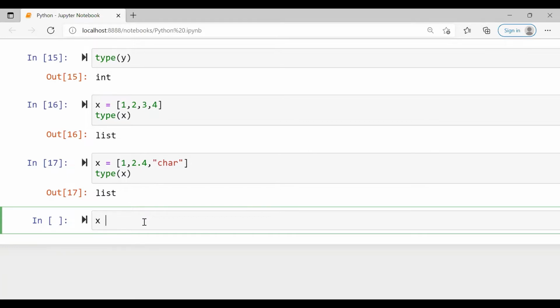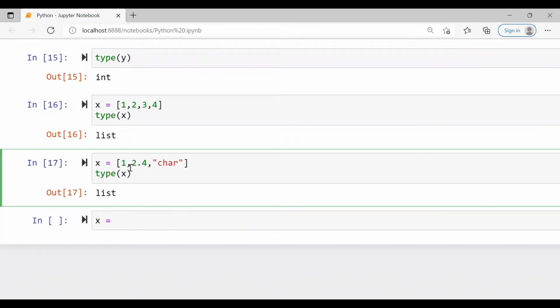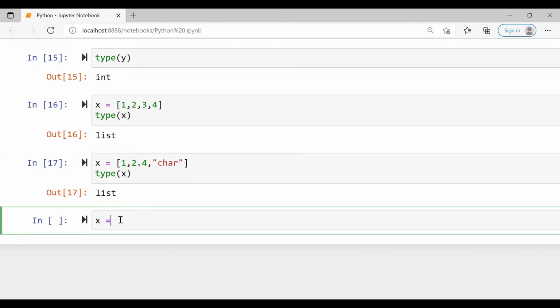In a list, the values of the items can be modified. I'll explain list methods and string methods in the coming videos. So the fundamental difference between the list and tuple is, once the items are declared in a tuple, we cannot modify them. So let us see how to declare a tuple.